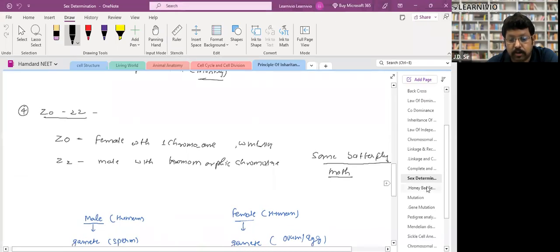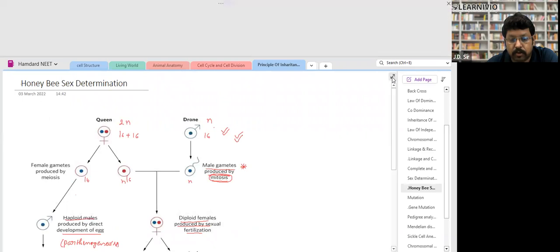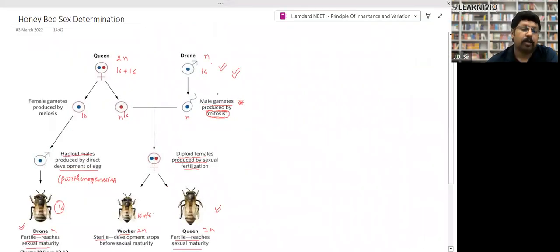Look. Actually, the male drone, they have just a single set of chromosomes. So, like human, honeybees are also diploid one, right?